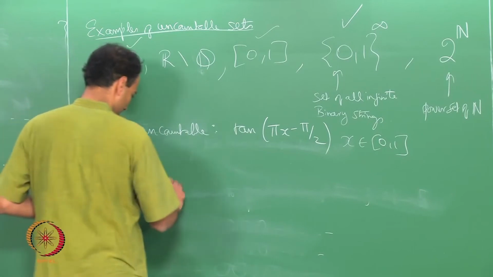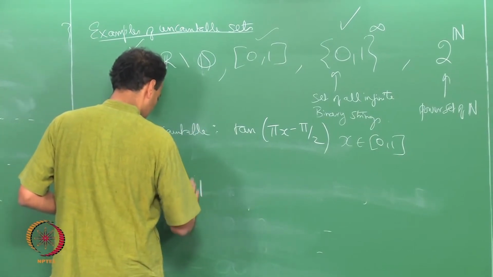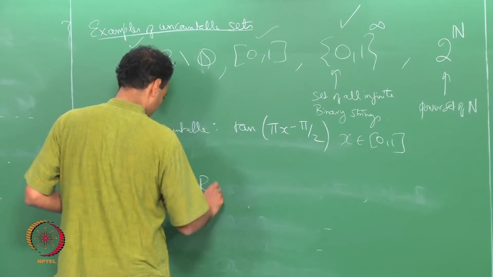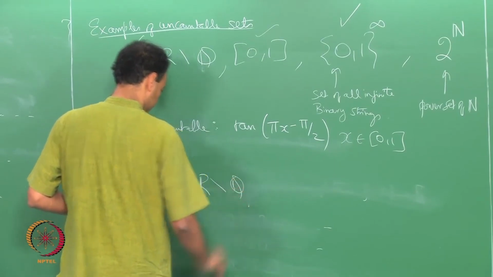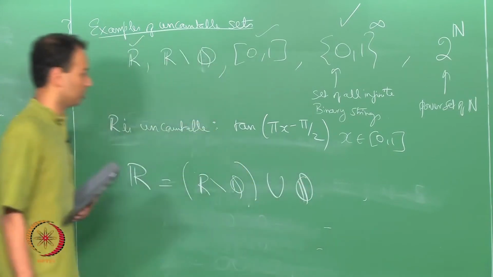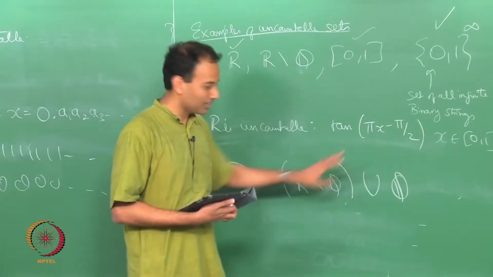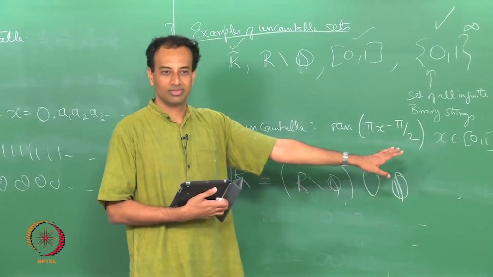So, here is the thing: you write R as R minus Q union Q. After all, real numbers are irrationals union rationals, correct.